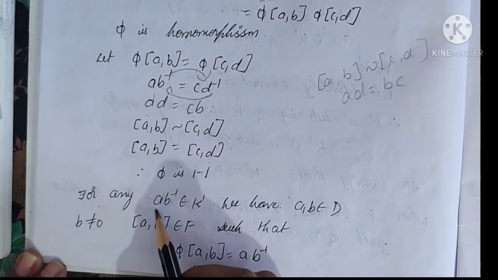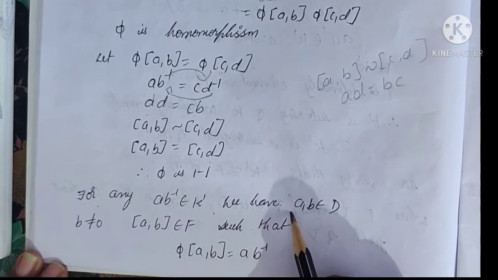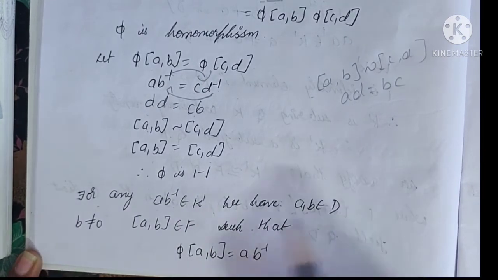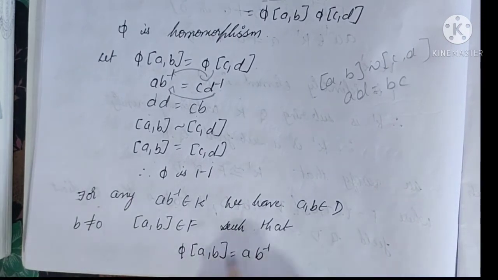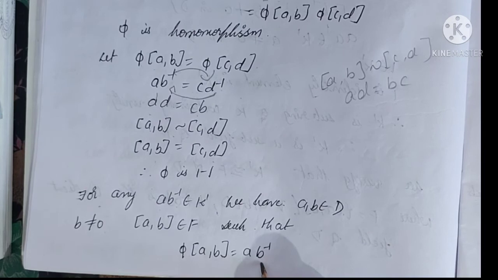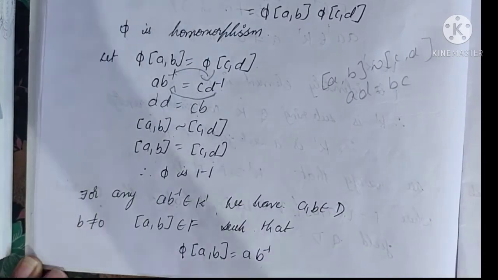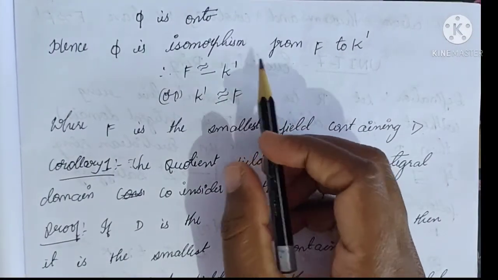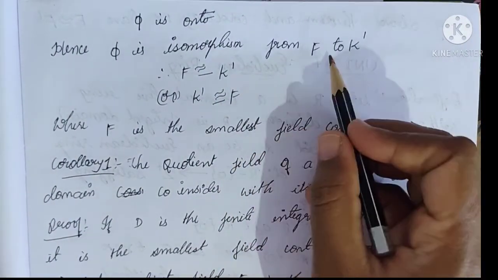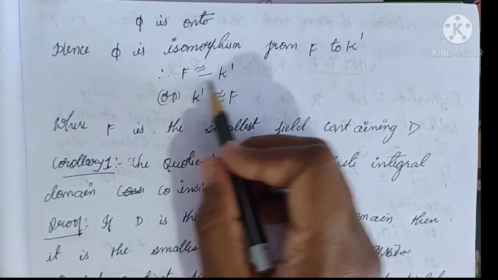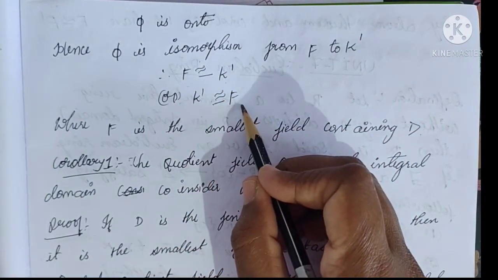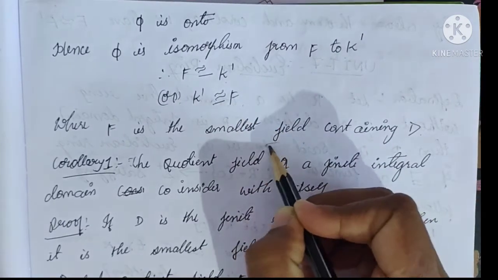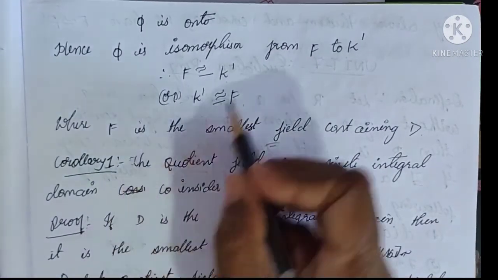Next, onto condition. For any ab inverse belonging to K dash, we have a comma b belongs to D, b is not equal to 0. A comma b belongs to F such that pi of a comma b is equal to ab inverse. Therefore, pi is onto. Pi is a homomorphism, one to one and onto. Therefore, pi is an isomorphism from F to K dash. Therefore, F is isomorphic to K dash or K dash is isomorphic to F. Hence the proof.